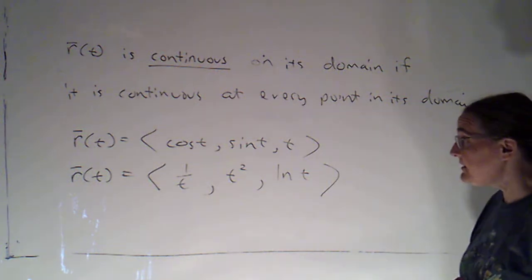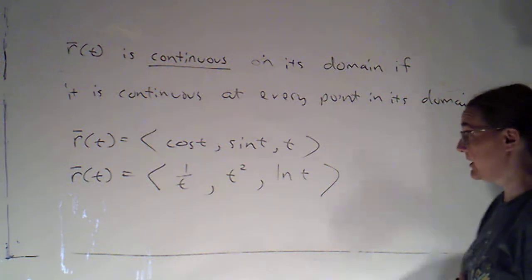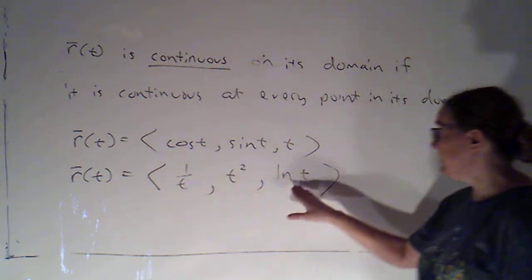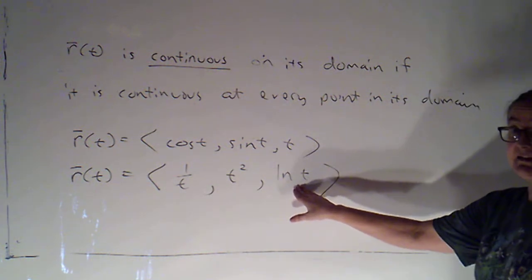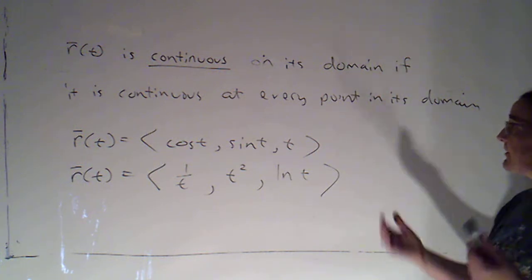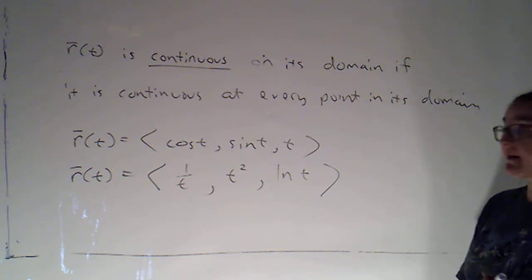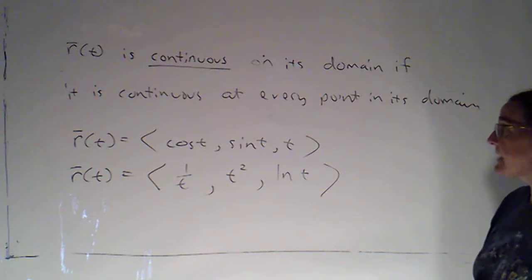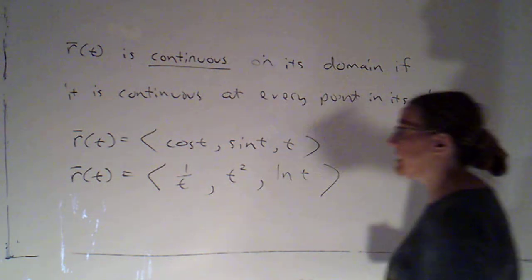Now its domain is not all real numbers anymore. I can't plug in 0, and I can't plug in anything negative. So the domain is all positive numbers, okay? But this function would be continuous at all positive numbers, okay? And that means it's continuous on its domain.